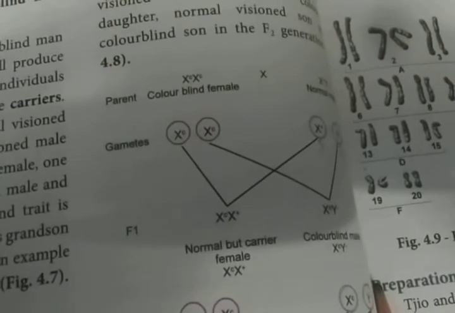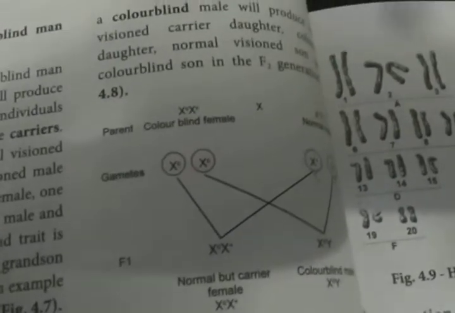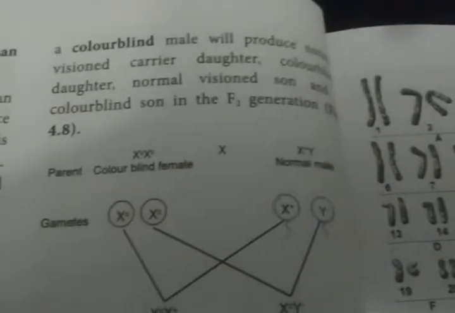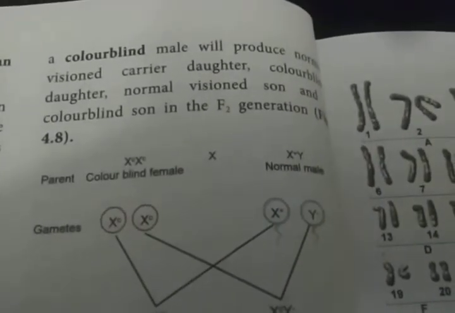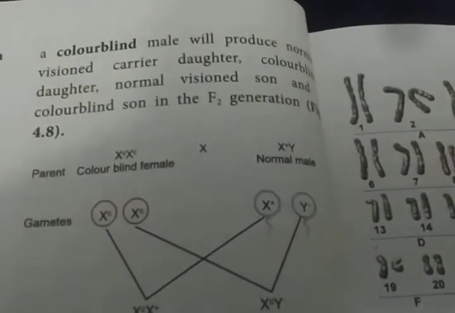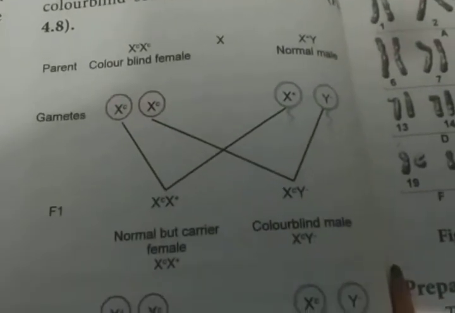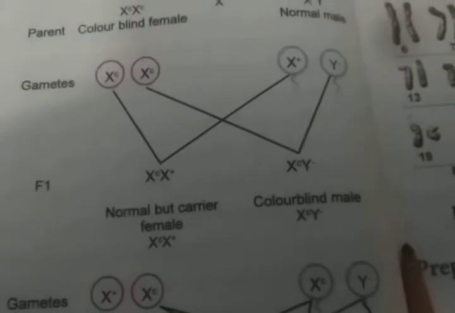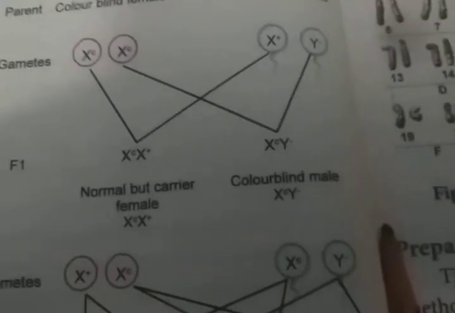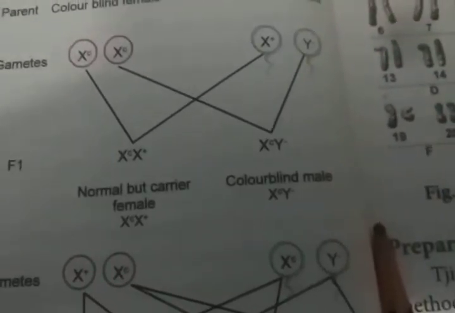Can you understand, in the color blind woman and then the normal man? Okay, see this: X C X C color blind female, then normal X plus Y minus. So X C X plus Y minus. So X plus is normal but carrier female, and X C Y minus is color blind male.